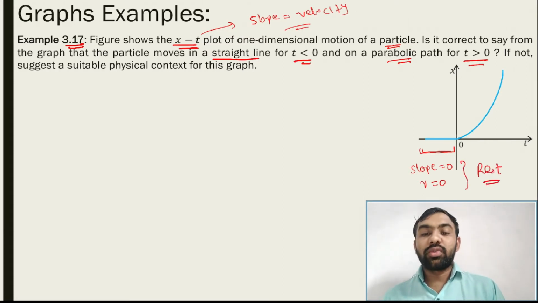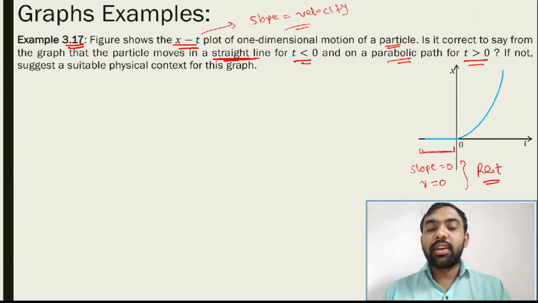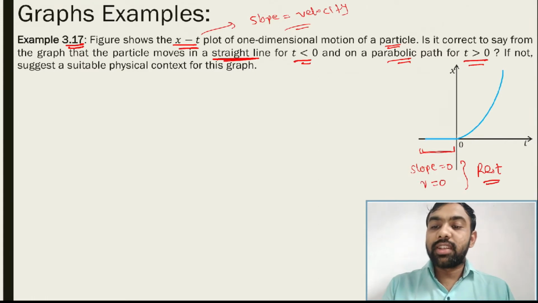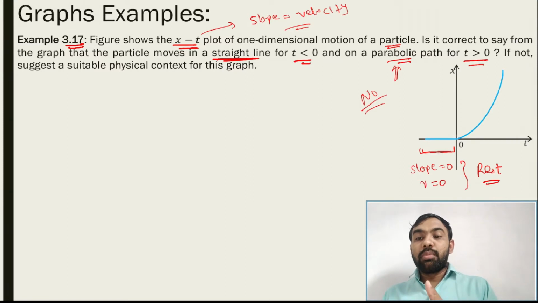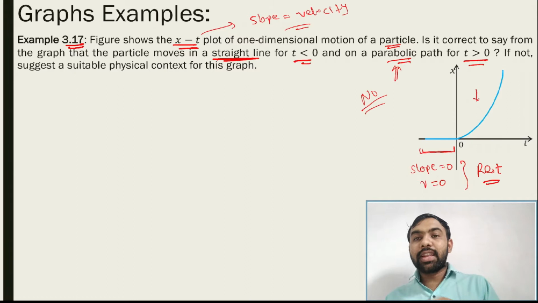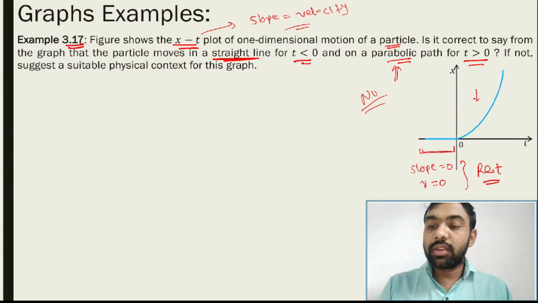The particle is at rest. But as per the given statement, it is moving along a straight line. So that's wrong. So the answer is no. We can't say that before 0 the particle is going on a straight line and after 0 the particle is going on a parabola. That's completely wrong. And if you see the graph from the top, then this graph is like a concave surface from the top. What is the surface actually?